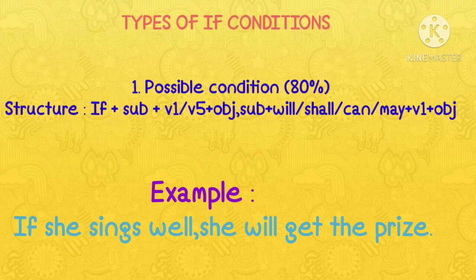This is the structure of possible condition. Let us understand by a simple example. If she sings well, she will get the prize. So here the possibility is of 80% of getting the prize.